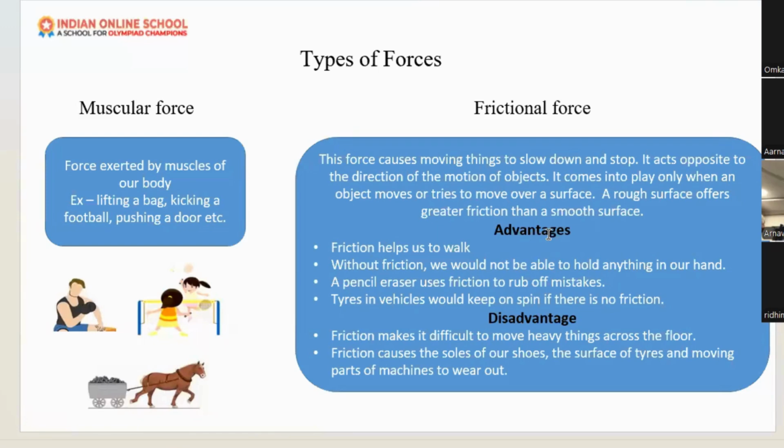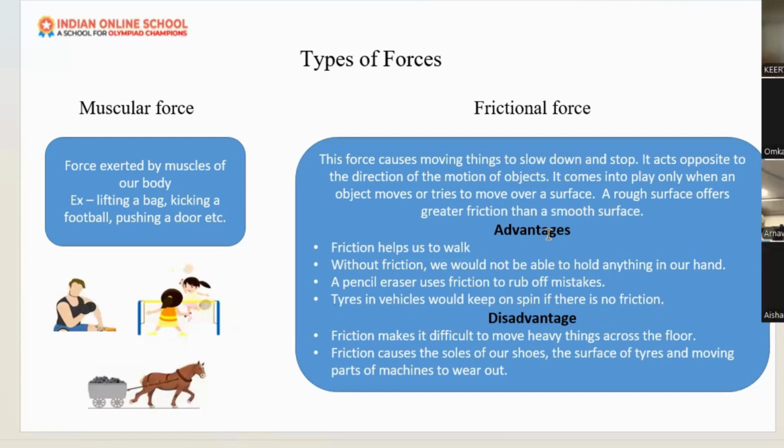Can anyone tell me any other examples of muscular force? Yes, Arnav. Opening a book. Yes, opening a book. Then squeezing a sponge. Yes, okay. So these are muscular force. Wherever our muscles are acting and we are doing some work by involving the muscles, that is the muscular force.